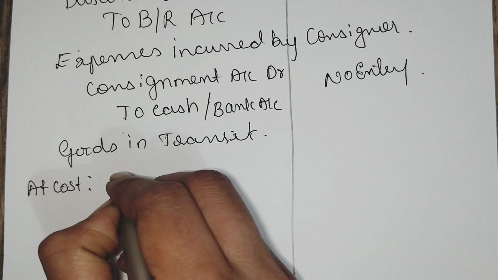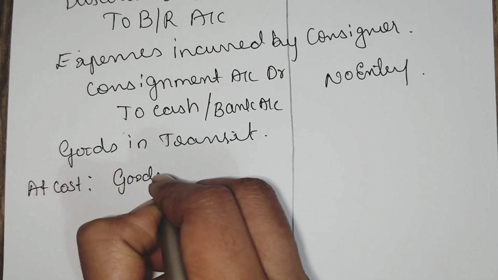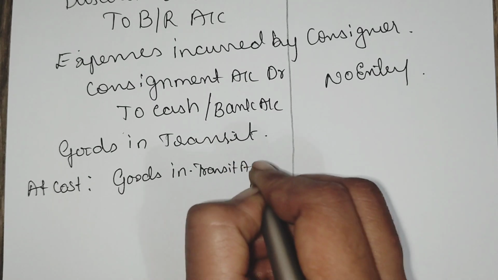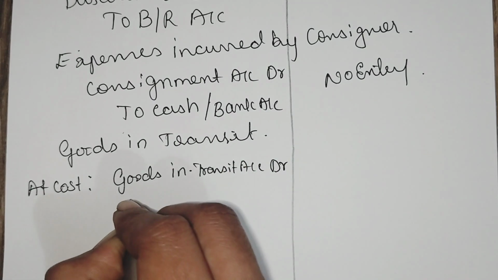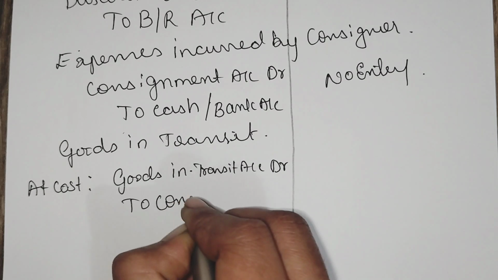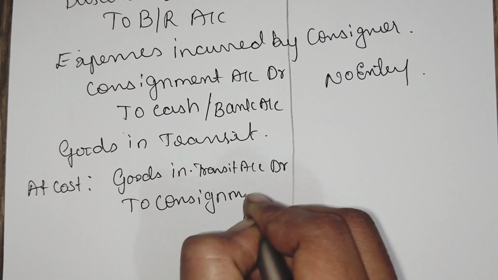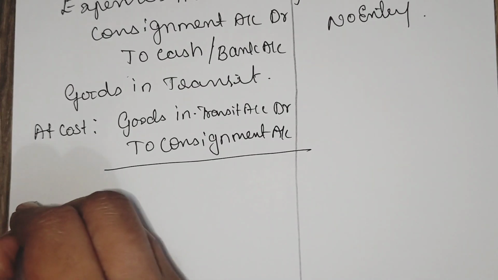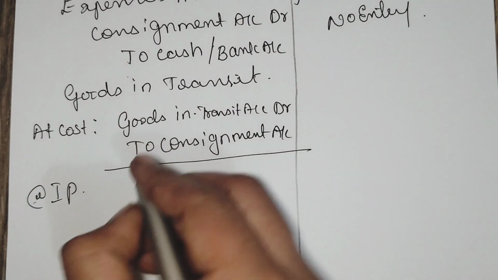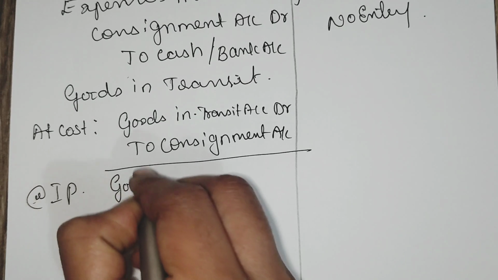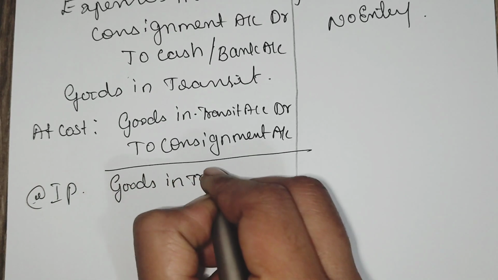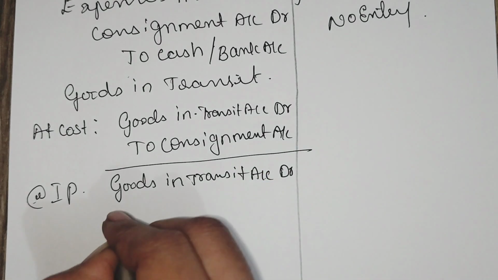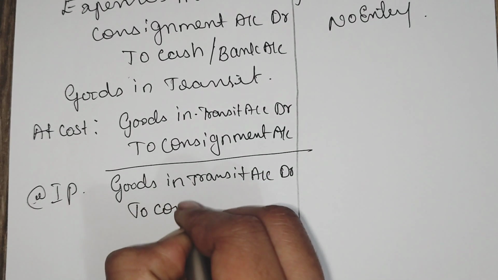When it is at cost price, goods in transit account debtor to consignment account. For invoice price, at invoice price, goods in transit account debtor to consignment account.